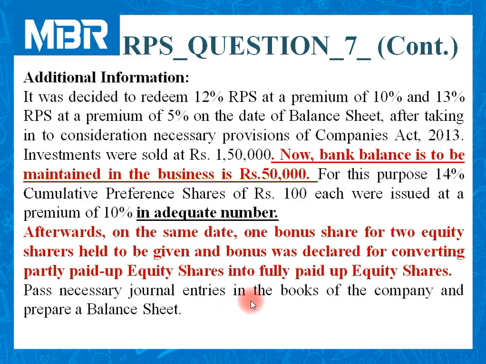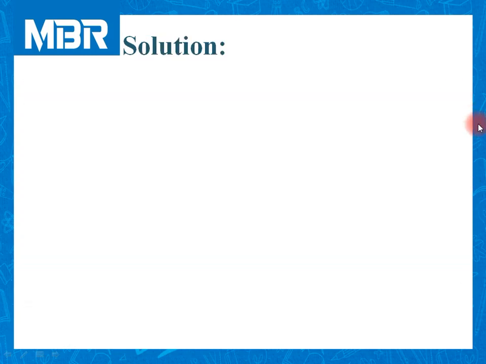Pass necessary journal entries in the books of the company and prepare a balance sheet. We need to prepare two different items. First, as usual, journal entries, and the second one, that is balance sheet. Without wasting much time, let us move to the calculation.